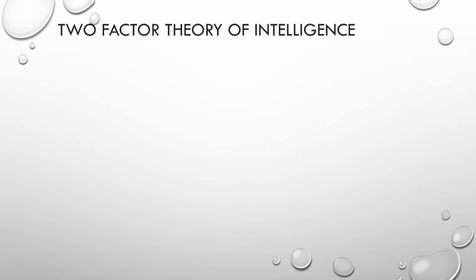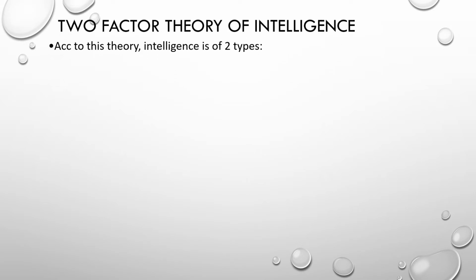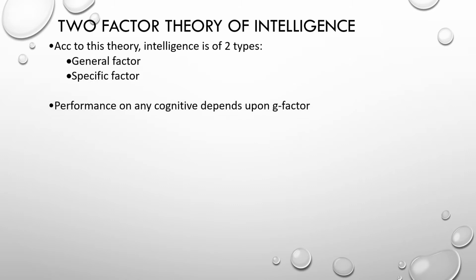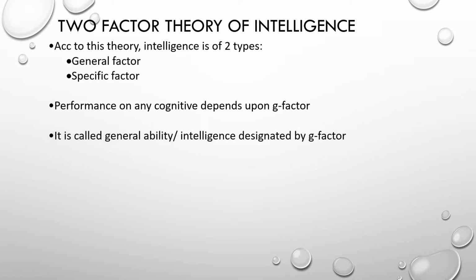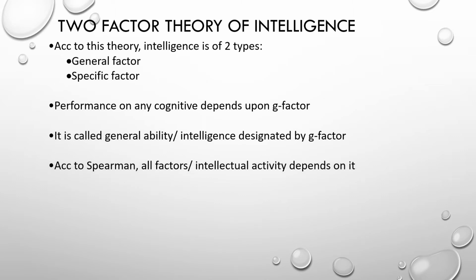So talking first about the two-factor theory of intelligence, according to this theory, intelligence is of two types: general factor and specific factor. Performance on cognitive tasks depends upon the G factor. It is called general ability or intelligence, designated by the G factor. According to Spearman, all the factors or intellectual abilities depend on it.